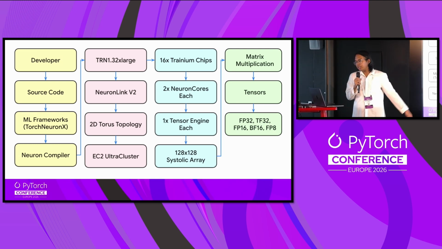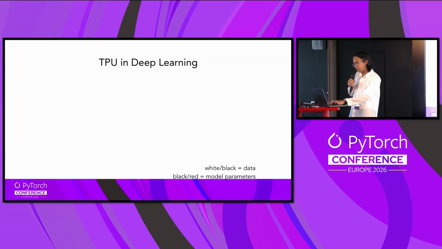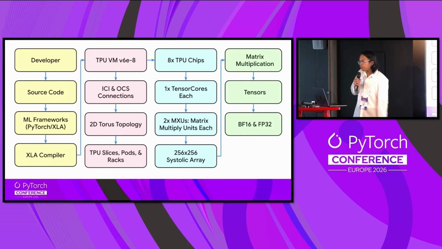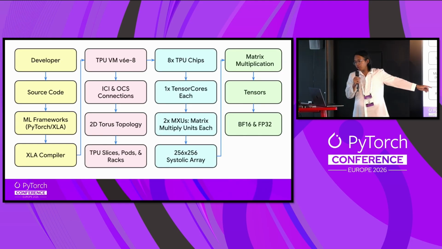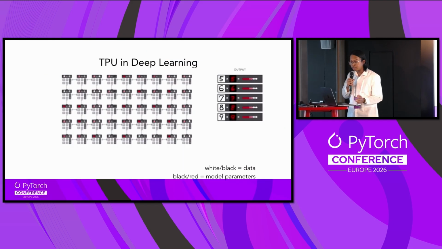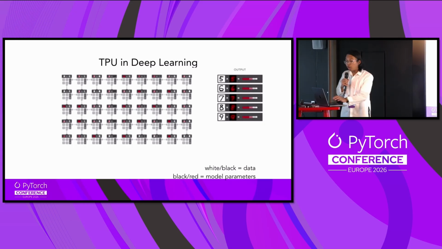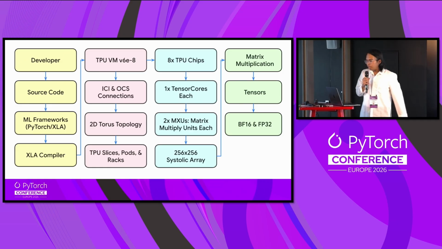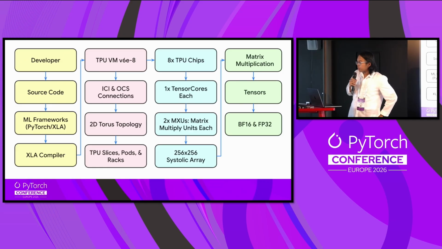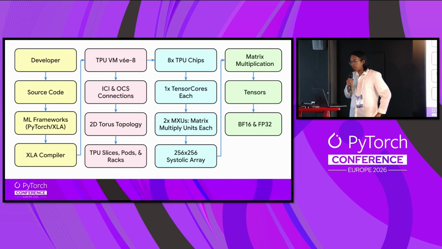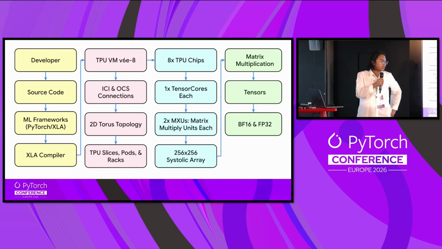For matrix multiplication on the Google side, it is a specialized architecture called the systolic array, which you have seen over here. This is a systolic array, and this is basically what makes TPUs fast on the hardware side. That systolic array processes matrices and does matrix multiplication on tensors, and then you have these optimized data types.